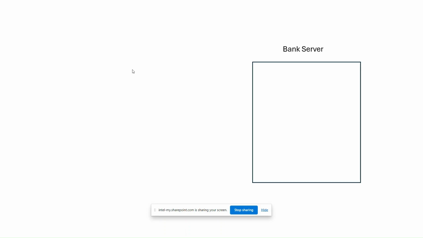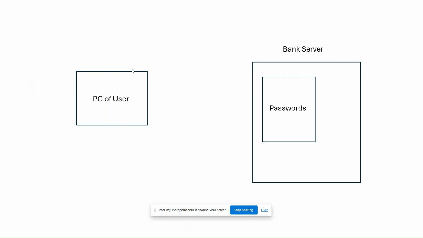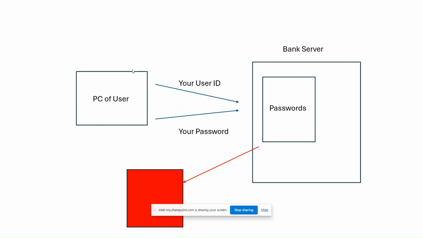Let's discuss SHA-1. Imagine you have a bank server that contains all your passwords, and the file in which the passwords are written. You connect with your PC and set up your account with your user ID and password. And imagine something bad happens. Your password gets stolen because of a data breach. It reaches the hands of malicious people, but you are safe because thankfully your passwords were hashed.